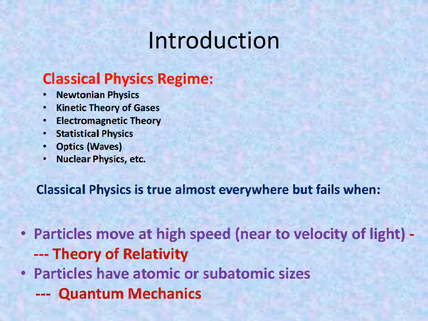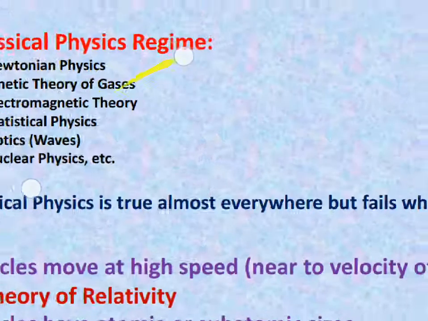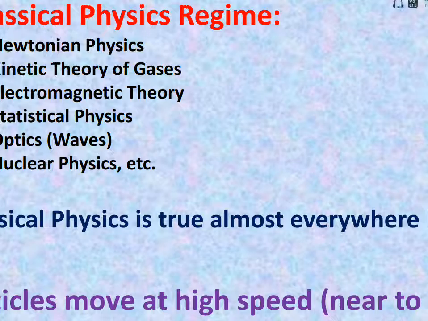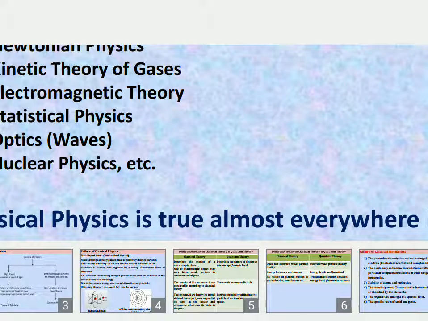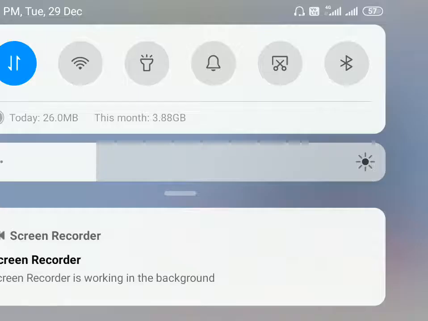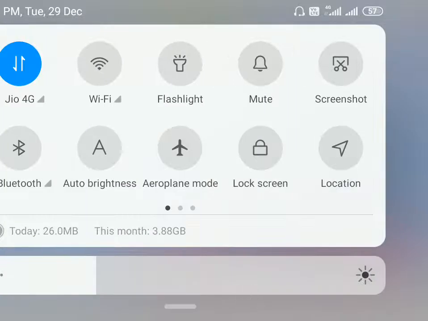Even though I mentioned Newtonian physics, kinetic theory of gases, electromagnetic theory, statistical physics, optics, nuclear physics, etc., all these branches of physics are based on Newtonian physics only. You cannot say that Newton's laws are very different from electromagnetic theory. The whole of electromagnetic theory is based on the basic concepts of Newtonian mechanics, right?